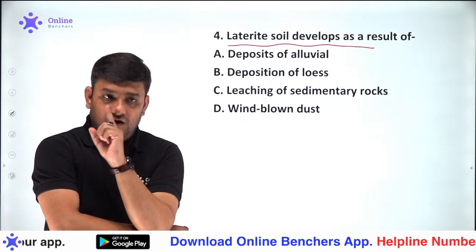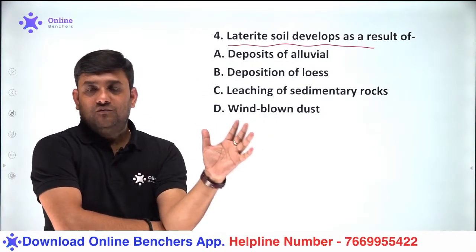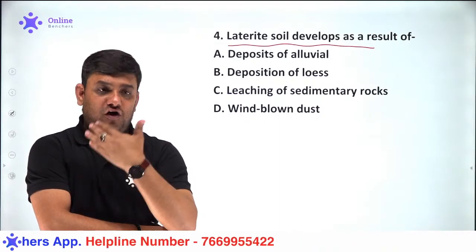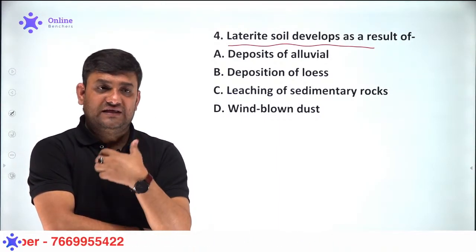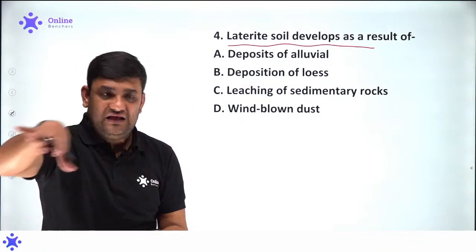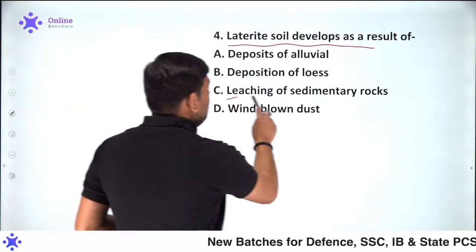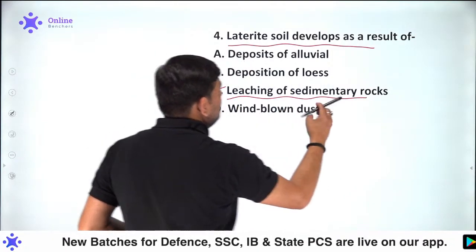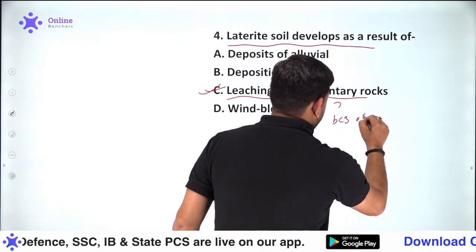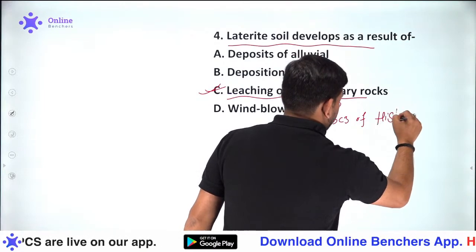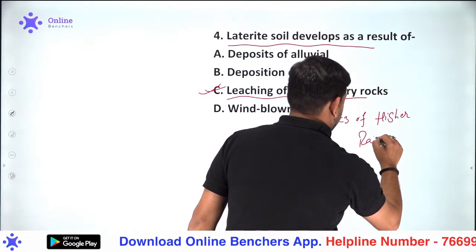Always remember one thing, whenever the flowing water of rain or of the river leaches the area, leaching means the erosional process is taking place, absolutely correct. So the leaching of sedimentary rocks, because of which factor? Because of higher rainfall.